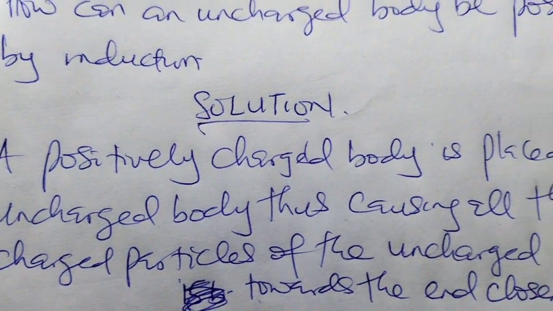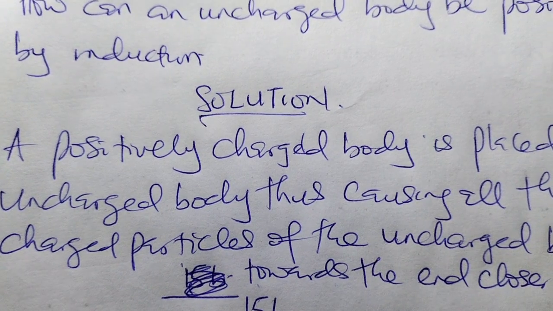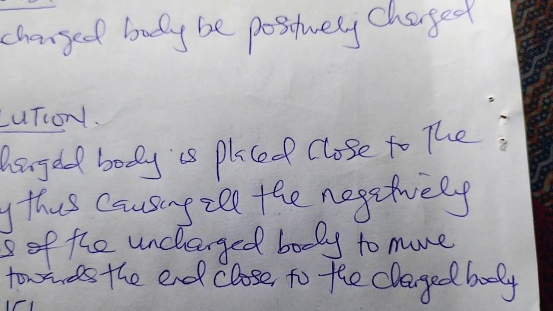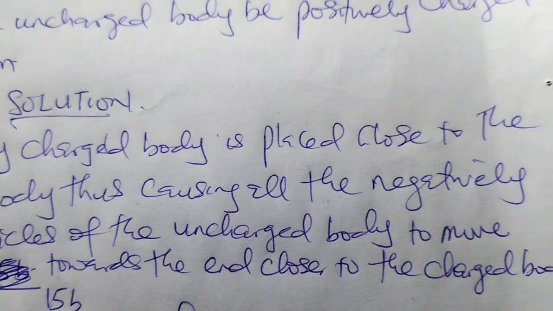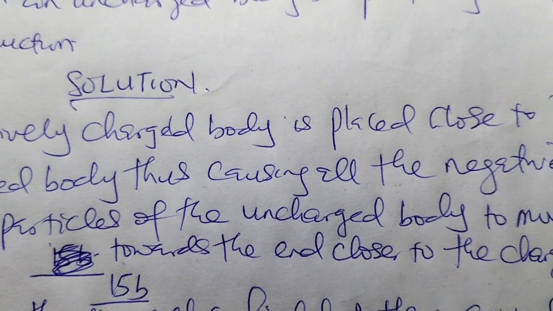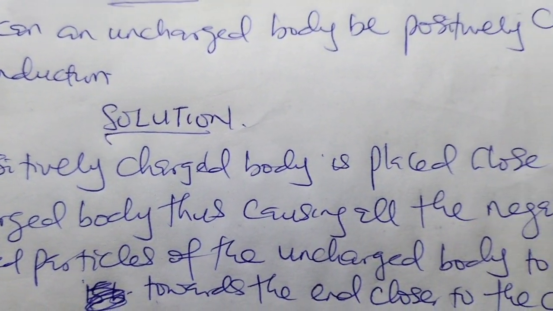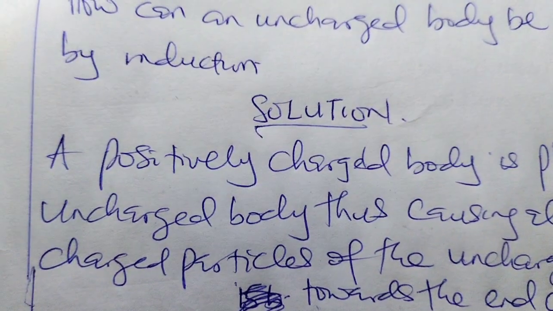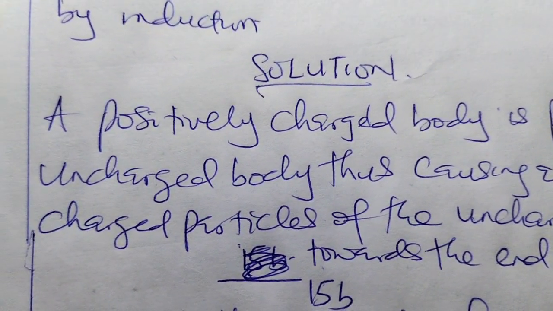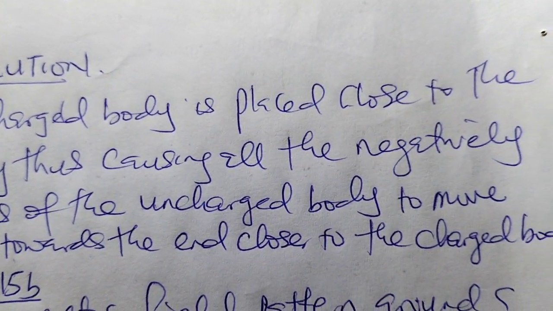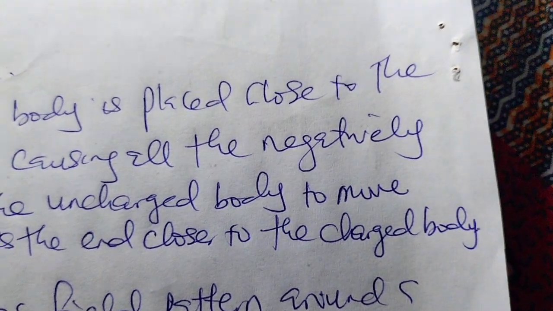Solution: a positively charged body is placed close to the uncharged body, thus causing all the negatively charged particles of the uncharged body to move towards the end closer to the charged body.